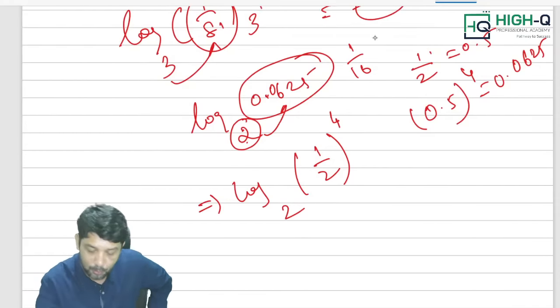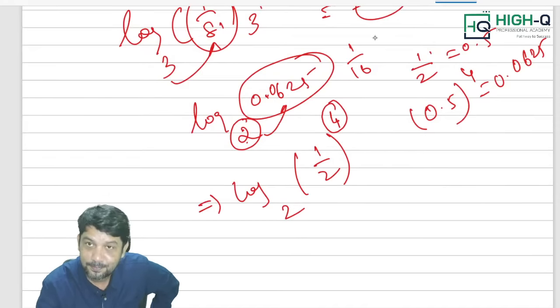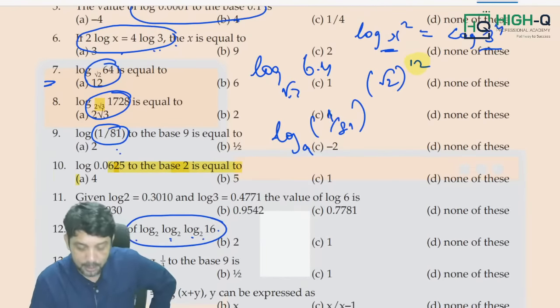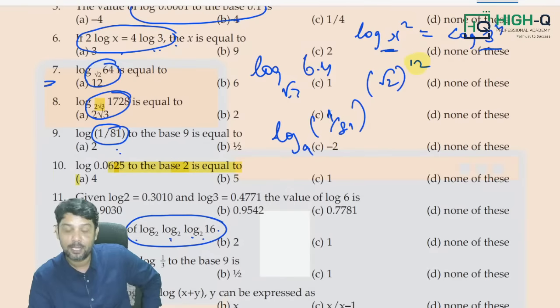Okay. So, what exactly do we have? 4. But it comes in the denominator, so therefore my answer is minus 4. What is my answer, my dear? Minus 4. Where is it? Yes, none of these. Minus 4 is my answer. What is the answer, my dear? Minus 4 is our answer.